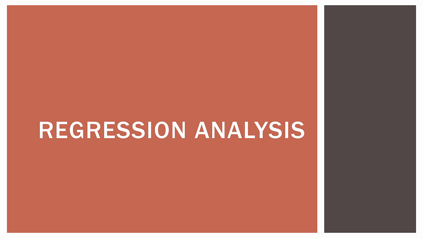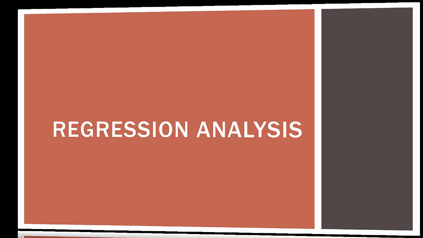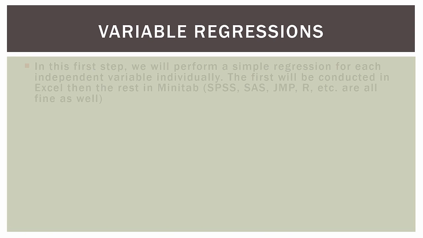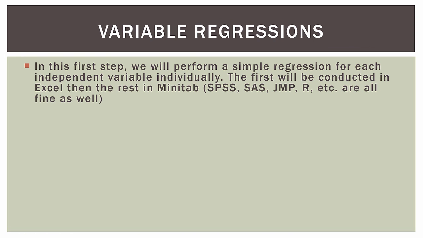Okay, so let's go ahead and get into some of our single variable regressions. Now in this first step, we will perform a simple regression for each independent variable individually. The first will be conducted in Excel, and then the rest in Minitab. That's what I prefer right now, but SPSS, SAS, JMP, R, etc. are all fine as well. You can get them all to generate basically the same output. So depending on which one you use, you should be fine. But I'll be focusing on a little bit of Excel and the rest Minitab.